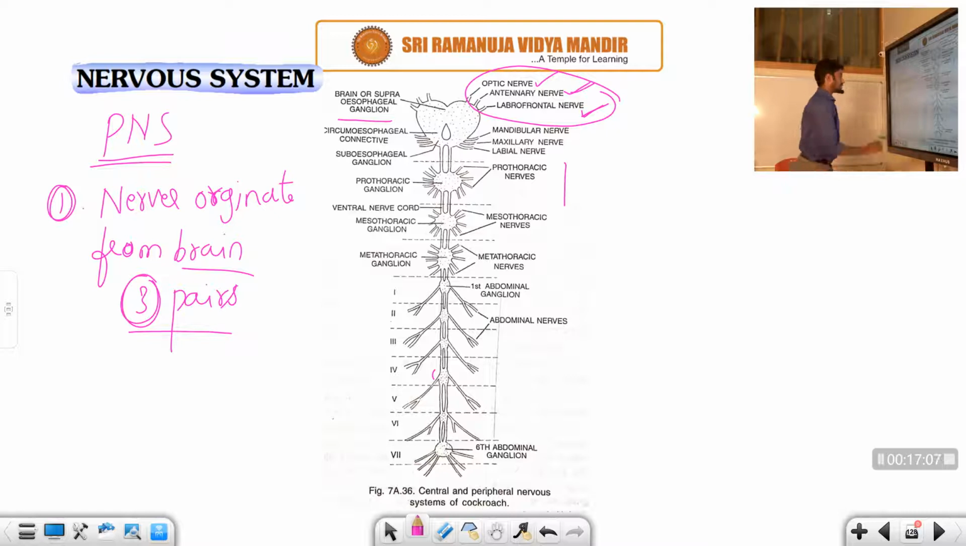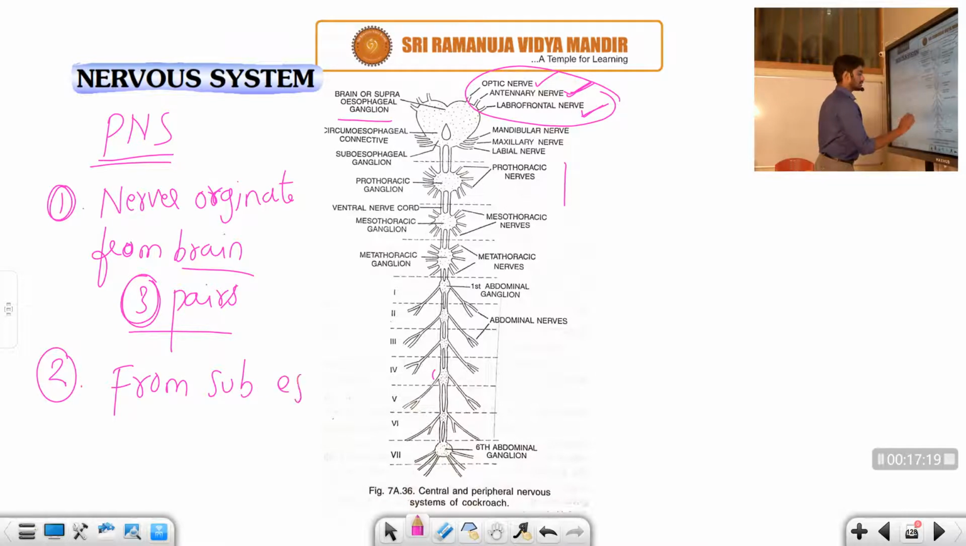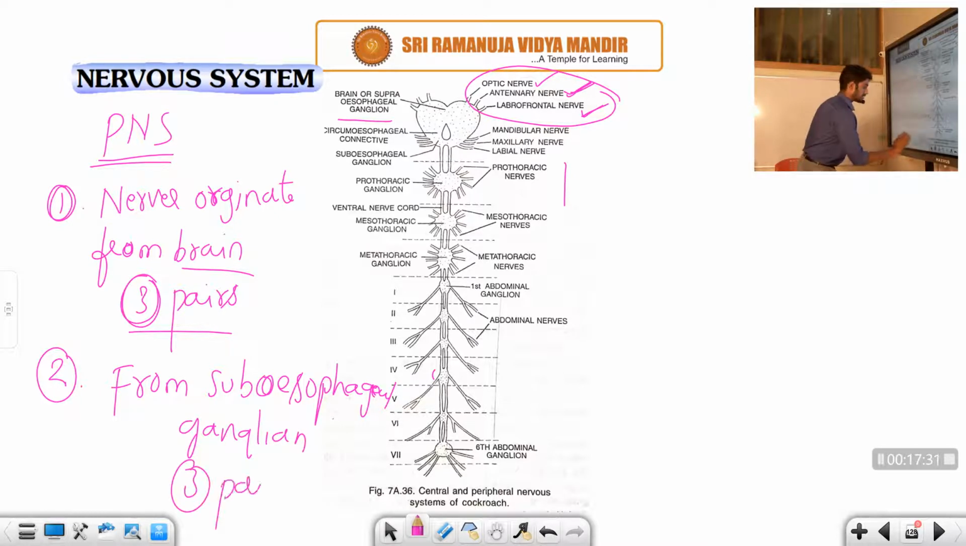Let us discuss another part, the nerves that originate from the subesophageal ganglion. How many are there? It is also 3 pairs only. Now you can observe in the subesophageal ganglion diagram the mandibular nerve, maxillary nerve and labial nerve. So this is also 3 pairs only.